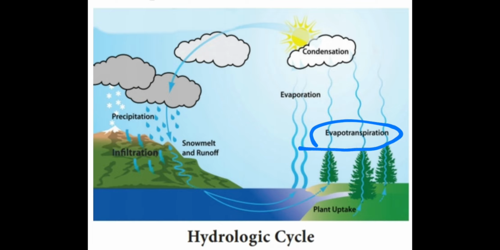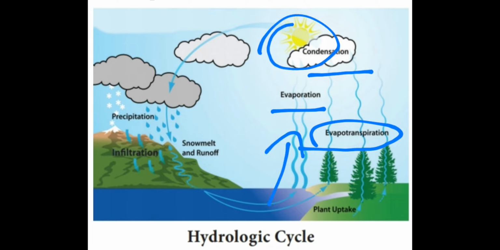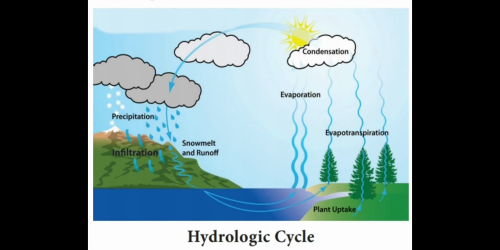Evapotranspiration happens here. What is evapotranspiration? The water which is absorbed by plants and trees gets evaporated through the plants and trees. That is called evapotranspiration. You can see it here. Next, condensation is happening, so evaporation is happening through sunlight.